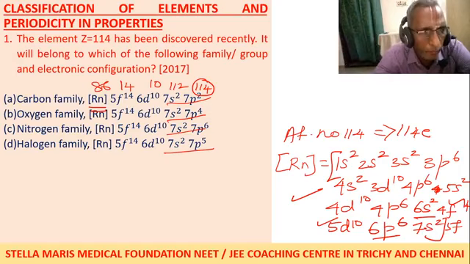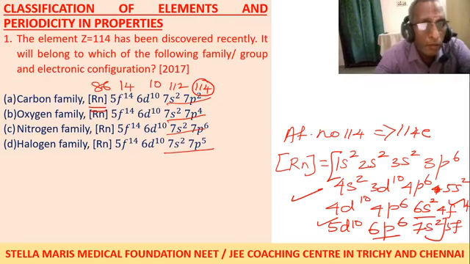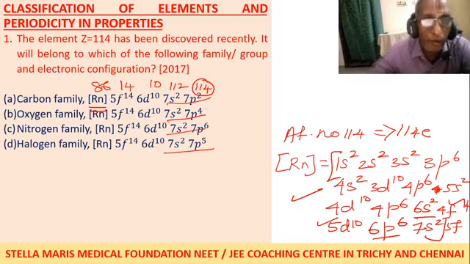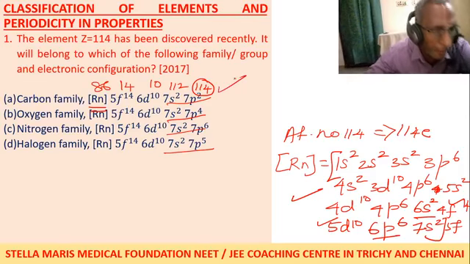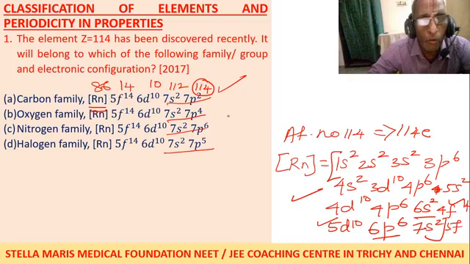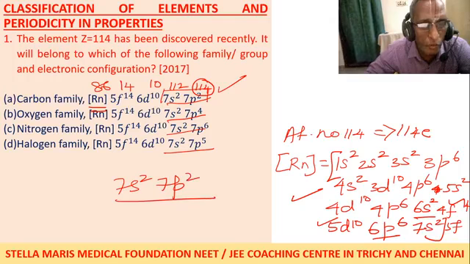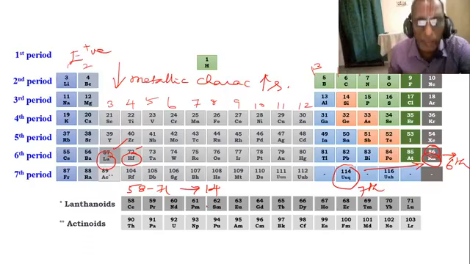86 plus 14. Then 6d10 is given, plus 10. 10 means 10 electrons. 14 means 14 electrons. So 86 plus 14, 100. 100 plus 10, 110. Then 2 electrons, 112. Then 2 electrons, 114. Actually, it is coming out right. So 114, 7s2, 7p2. Its ultimate configuration, the valence shell configuration, is 7s2, 7p2, or p2 configuration. So p2 configuration means carbon.